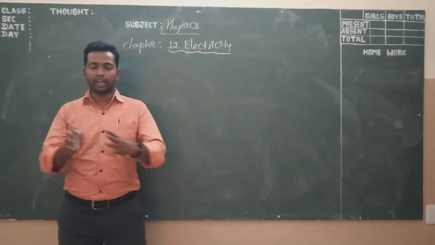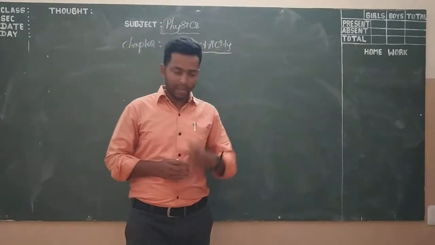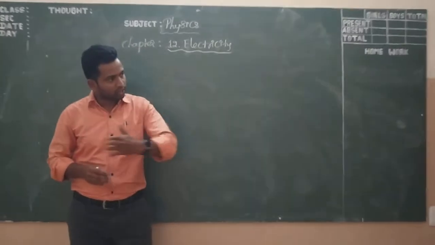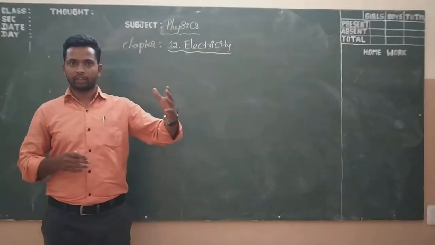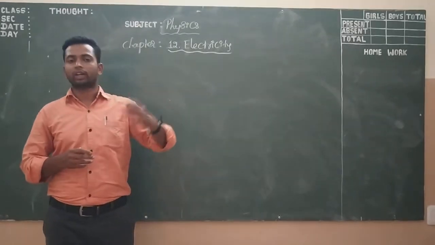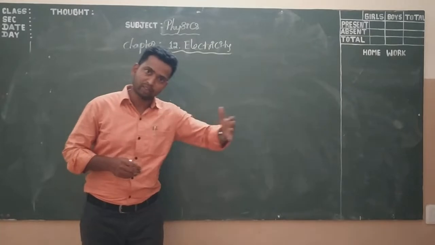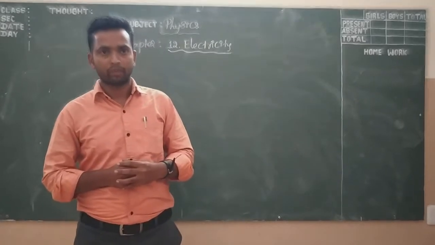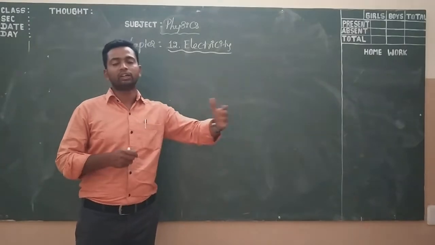Water current or air current. If the air moves, then we call it an air current. If the water moves, if there is movement of water, then we call it a water current. Similarly, if the charges flow, then we call it electric current. So electric current is due to the flowing of charges.